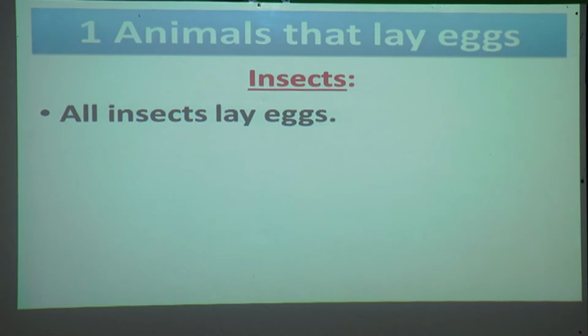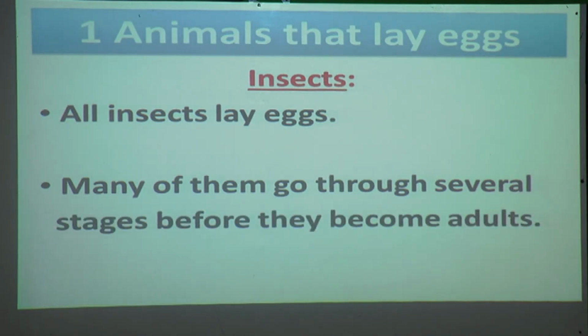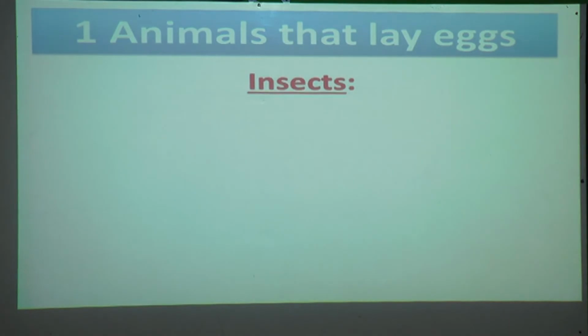All insects lay eggs. Many of them go through several stages before they become adults. Just as you have seen how the frog undergoes several stages, like this, many insects go through several stages to become an adult.